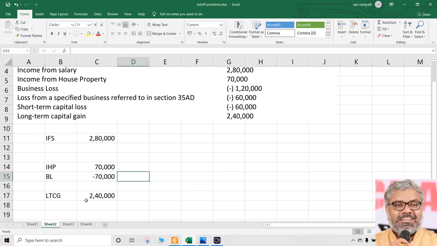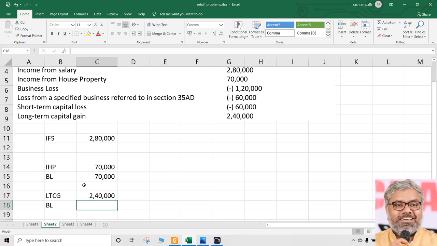Or can this remaining business loss of 50,000 be set off against long-term capital gain? Is there any restriction? No restriction. Any business loss can be set off against any head of income except salaries. So other than salaries, income from house property is okay to be set off.